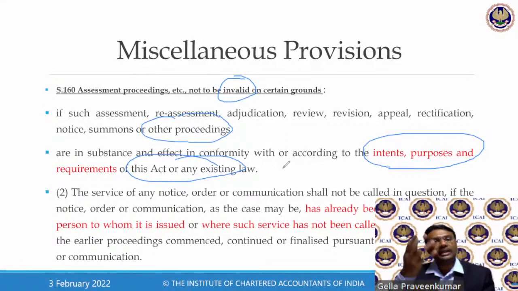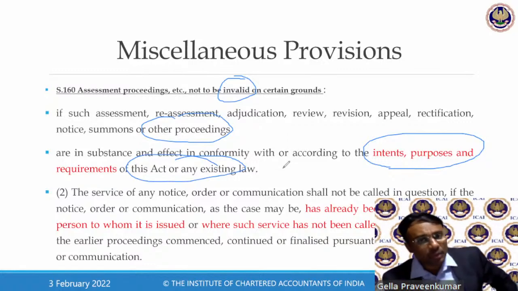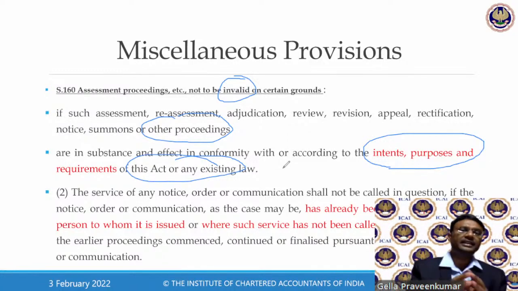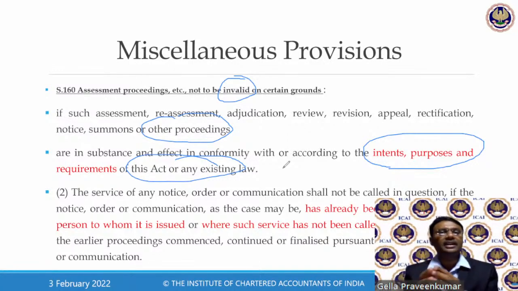Similarly, a defect such as not having a DIN number. What they say is, if this mistake, if this defect is in conformity with the intent of the law, then I admit that though they have been done, nothing will be called invalid as long as it is in line with the intent of the law.